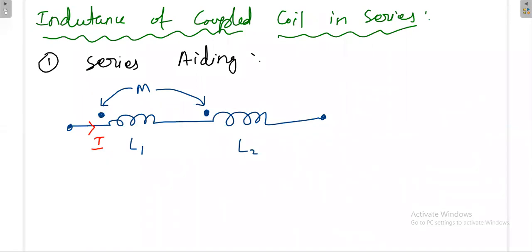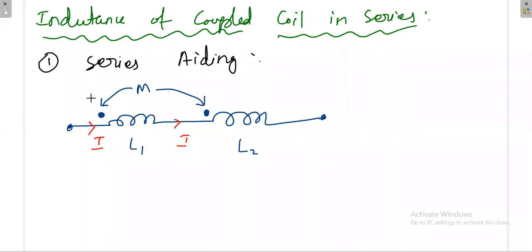Similarly, if the same current also flows in coil 2, then coil 2 will produce mutual inductance to coil L1. So it is two way. L1 produces mutual inductance to L2, and L2 also produces mutual inductance to L1. You have to be very clear about that. Similarly, just now we have seen in the parallel format, the mutual inductance goes from primary to secondary as well as from secondary to primary. Similarly here also.